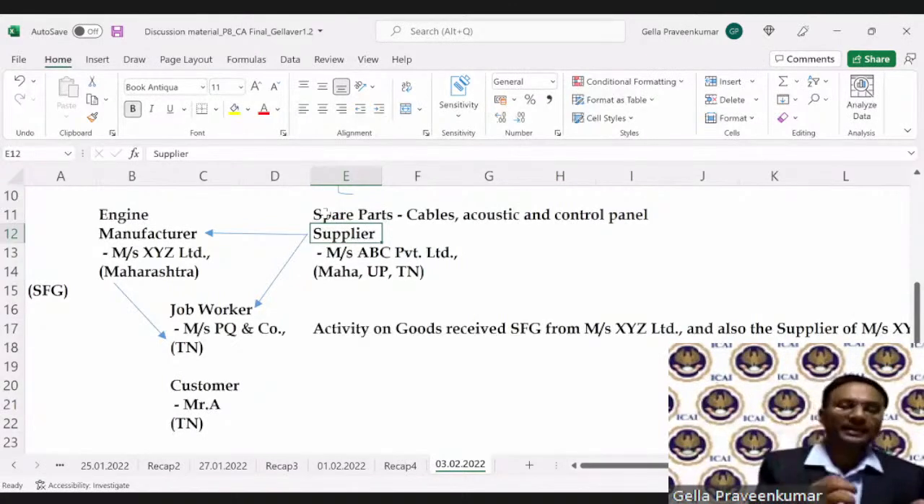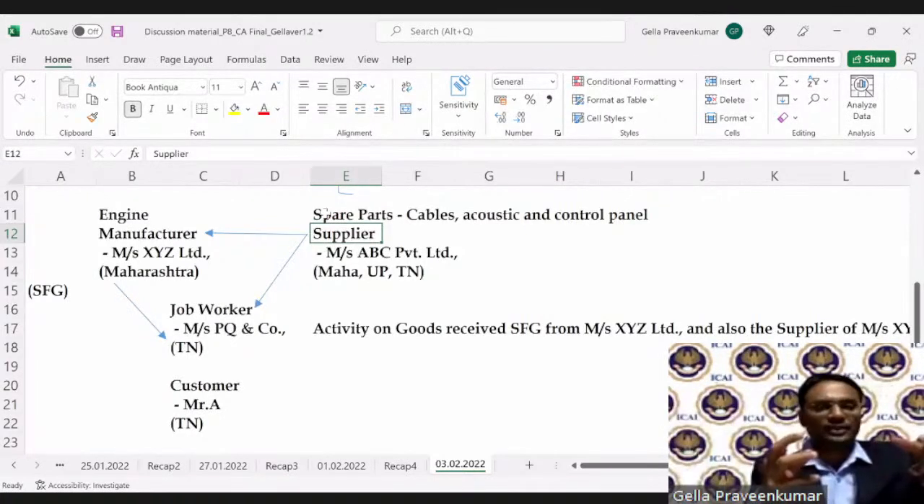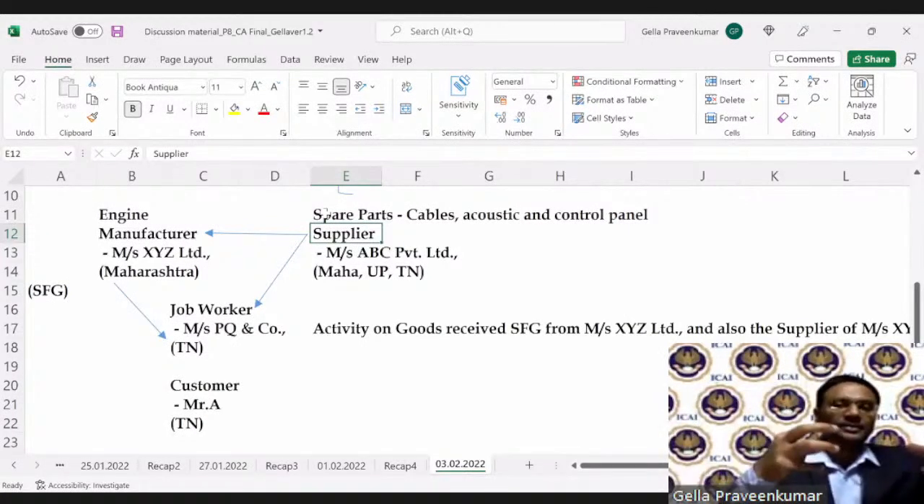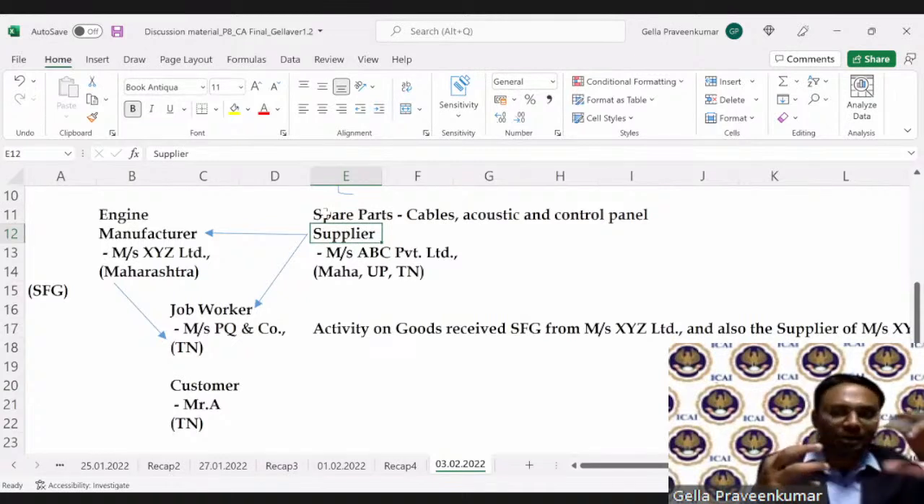No. Control panel. What is a control panel? Auto switch over, switch on. The moment the main power supply goes off, the DG set switches on on its own. The moment main power comes, the DG set switches off. On, off. This is called a control panel.